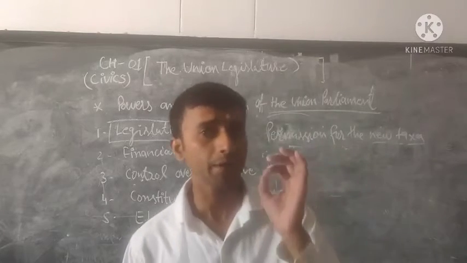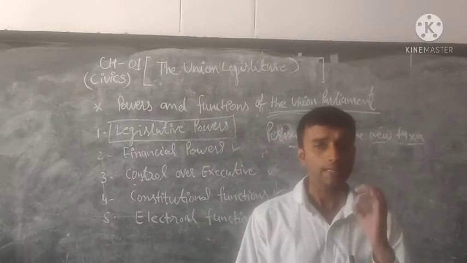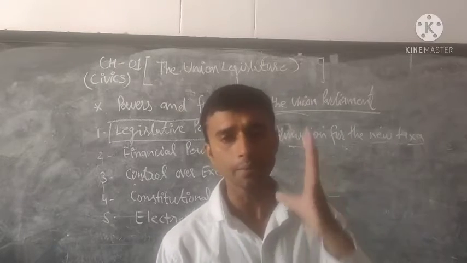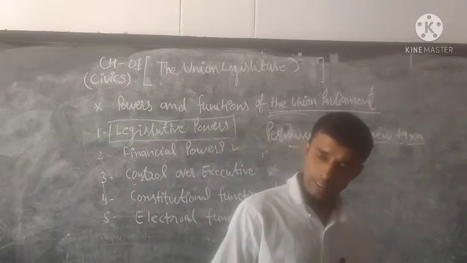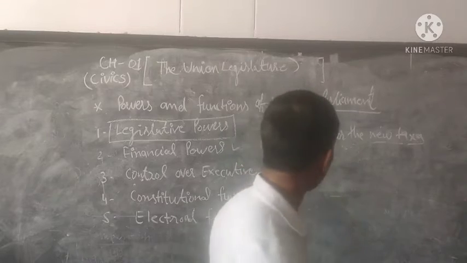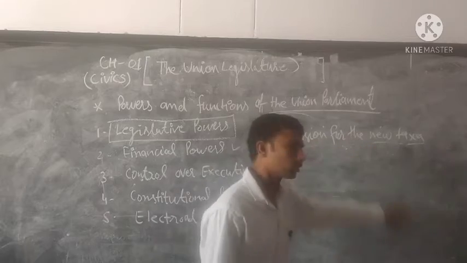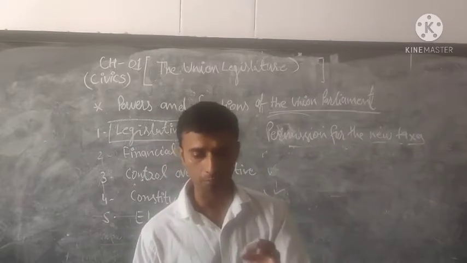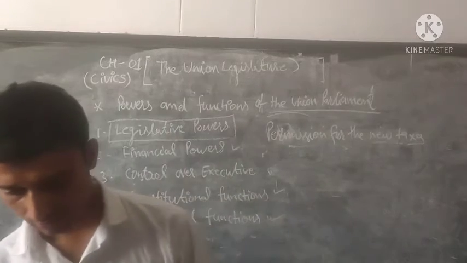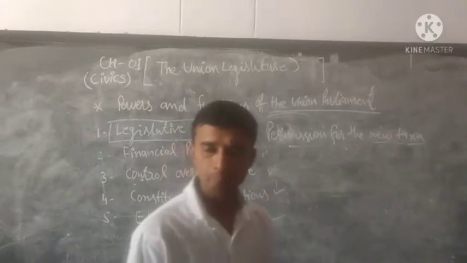No tax can be imposed on any part of the nation without the approval of the Parliament. Okay, so it is also a keyword: permission for the new taxes, which is necessary to be approved by the Parliament.